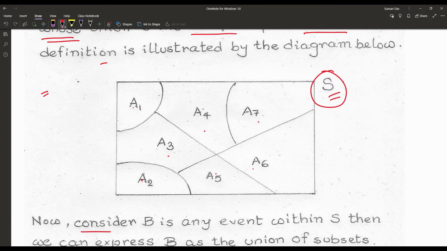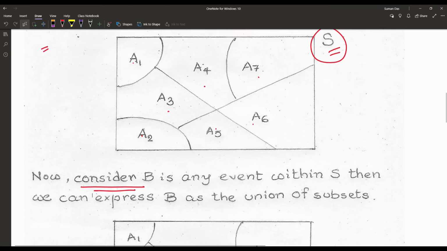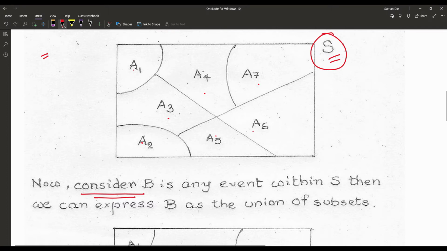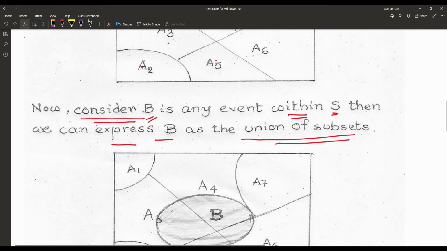Now we consider another event, suppose that is B. The events A1 to A7 in that diagram have already occurred before. Now we consider an event B within the sample space S. Then we can express B as the union of subsets. What is happening here?